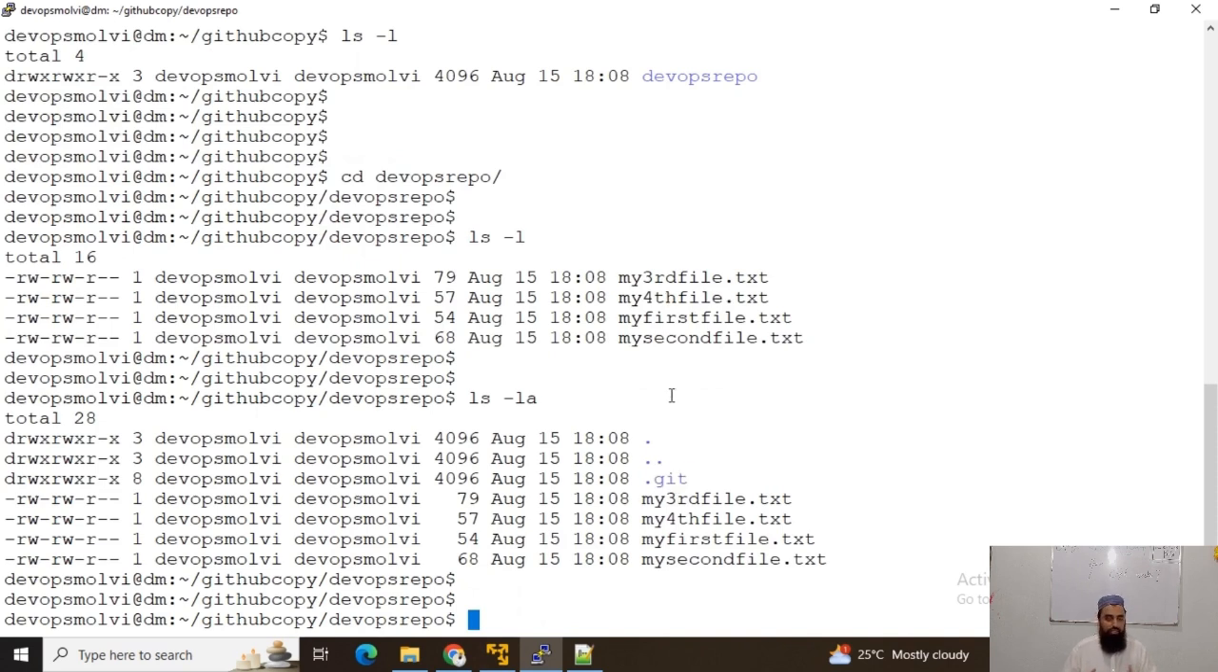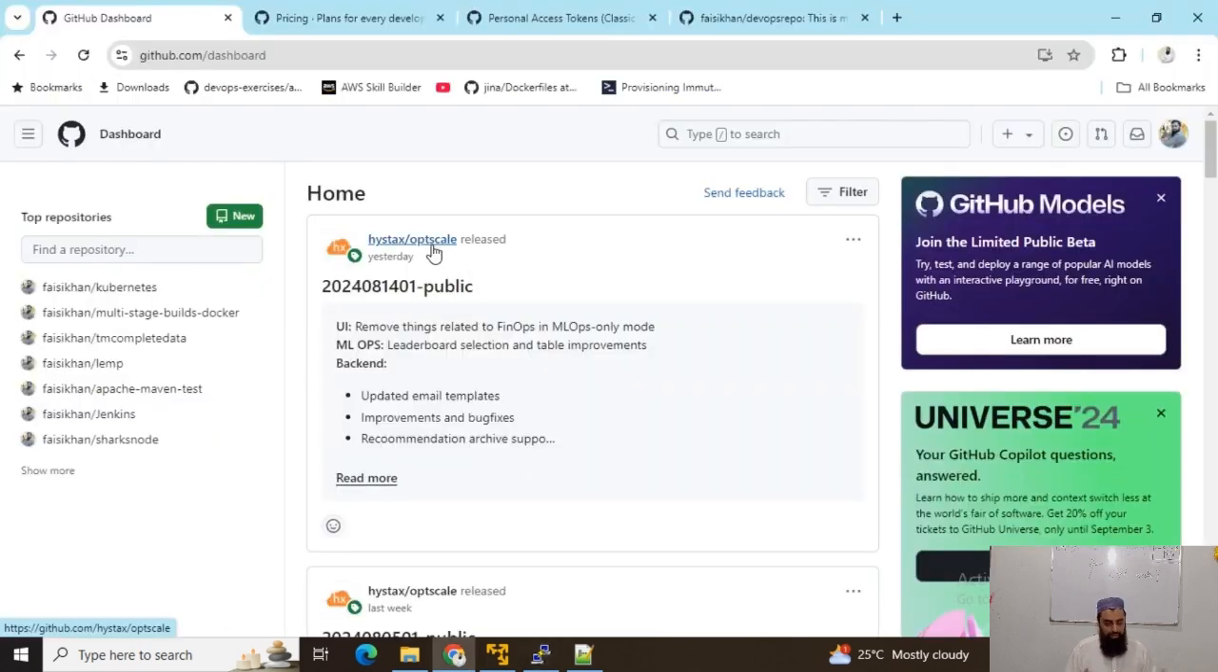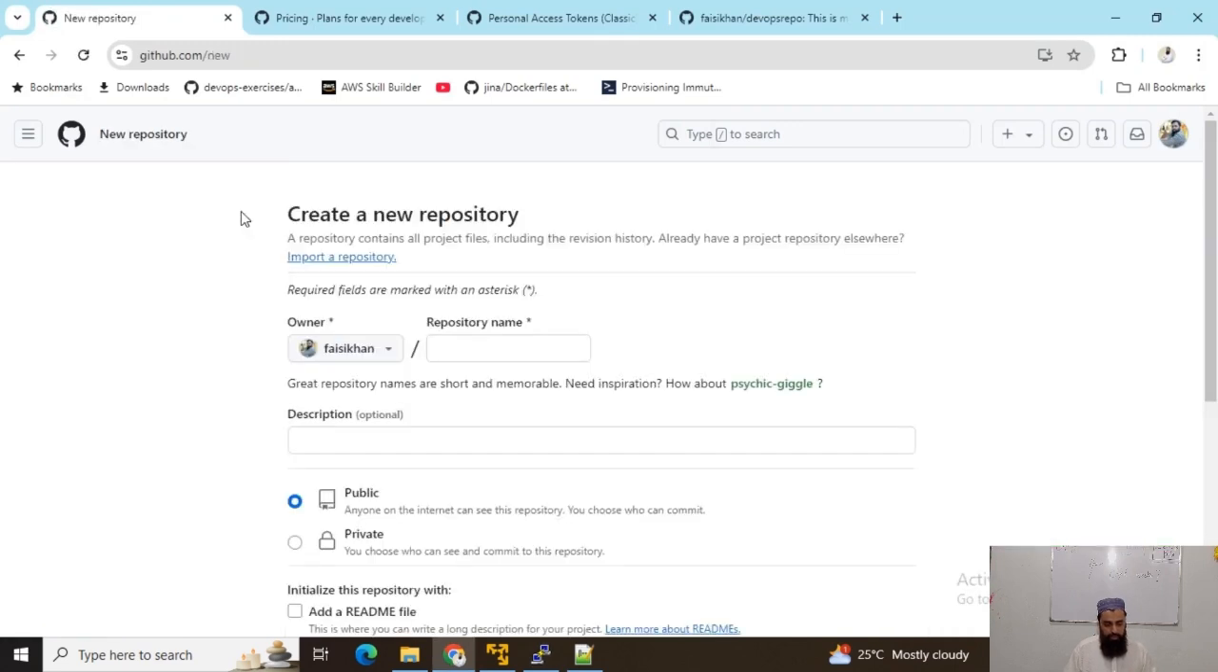So that was the practice, guys, in which we created a repository on our VM, and then we installed GitHub CLI, and we tasted a little bit of Git operations. We had to create an account on github.com. I had my account, and then we authenticated using a personal access token. Now let's see how we can create a private repository here as well.